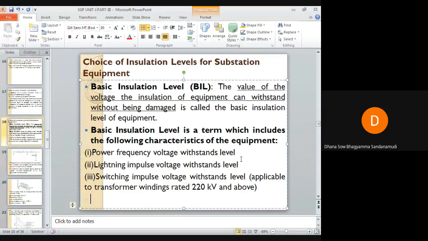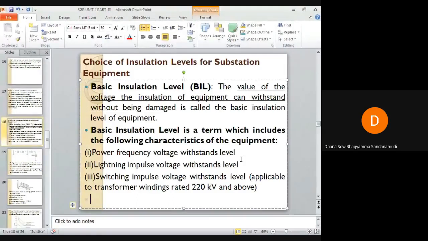Under normal operating condition, due to switching operation and so on, if over voltage occurs at normal frequency, then also the insulation should withstand the over voltage. If over voltage occurs due to switching operation, the insulation must be able to withstand it, meaning insulation breakdown should not occur.